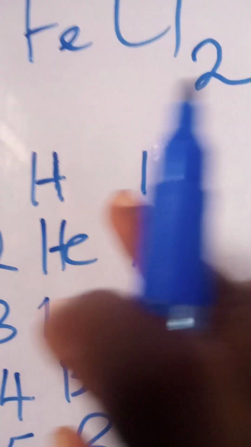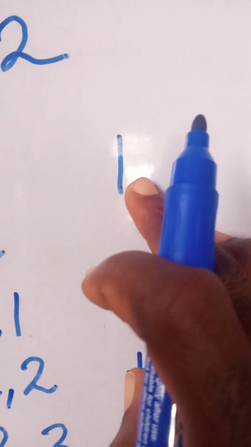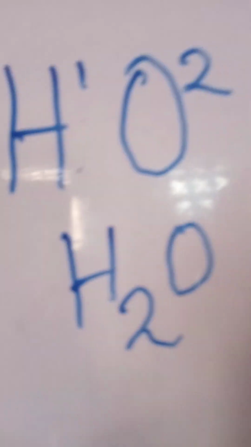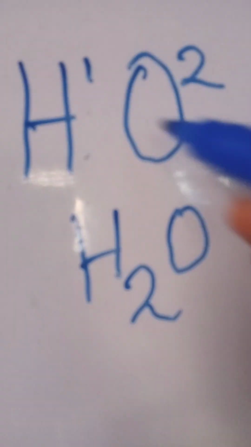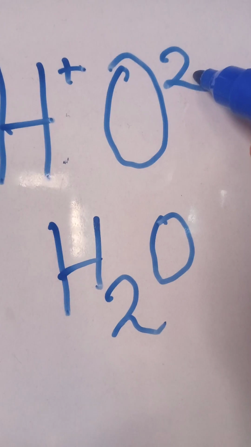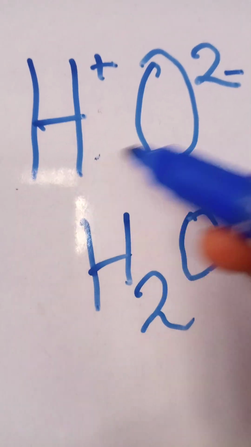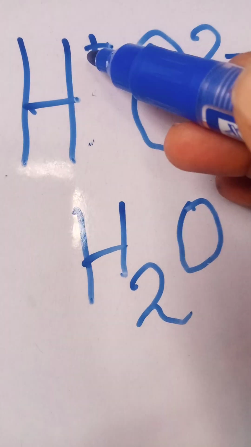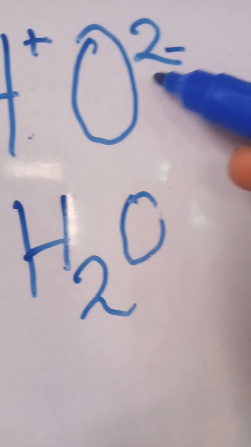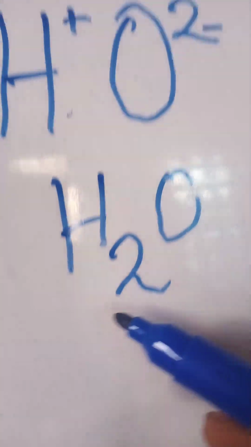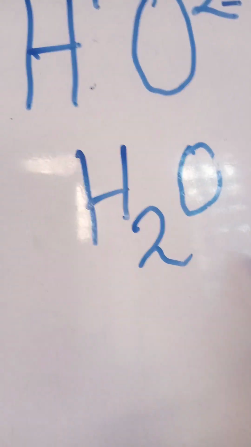You can now see it. The combining power of hydrogen is 1. So look at it now. Hydrogen 1, oxygen 2. When they combine, this means that hydrogen wants to donate just 1 electron. Oxygen needs just 2. So for hydrogen to stay stably with oxygen, we need 2 hydrogen atoms to balance the 2 that oxygen needs here. That's why I write it as H2O. It is stable like this.